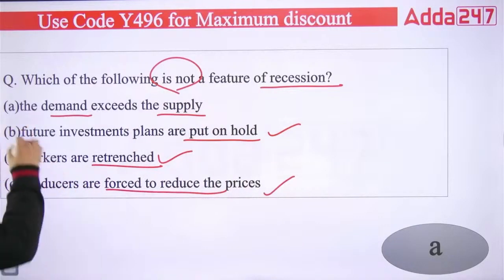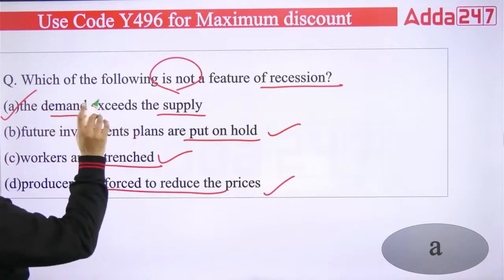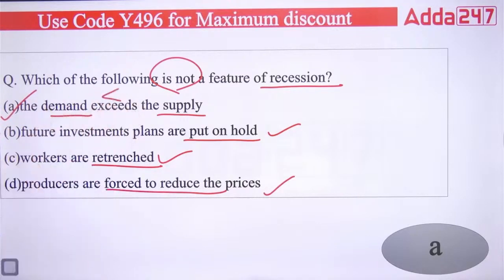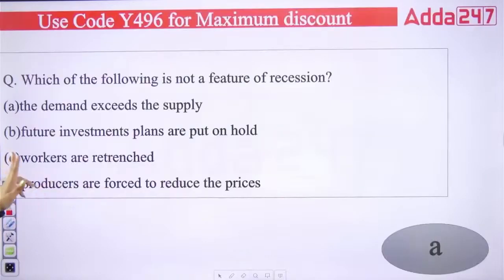So this is also a feature, but A is not a feature. The demand exceeds the supply? No, in this situation the demand will decrease and supply will exceed, because you have already produced goods in the market, but the people do not have money. That's why your supply will be more than demand. So the right answer is A.